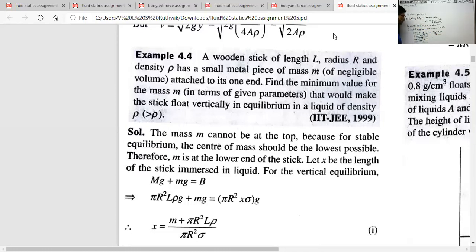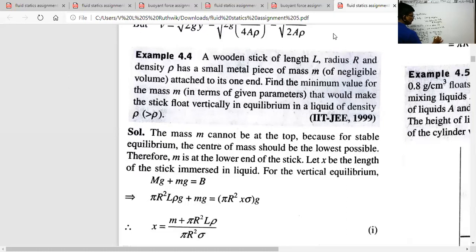Now what is M1? M1 means mass of the stick. Of course, later we can substitute the mass of the stick. Mass of the stick M1 into Y1. Y1 means the distance of the center of mass of the stick from the bottom, that is equal to half of the length of the stick. Suppose the total length of the stick is L, then half of the length means L by 2.